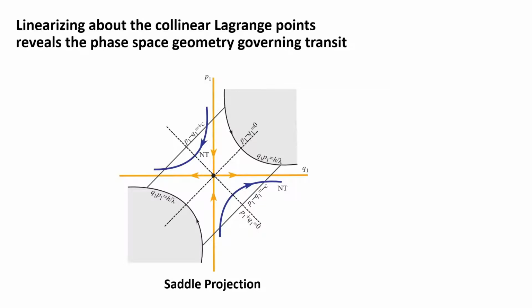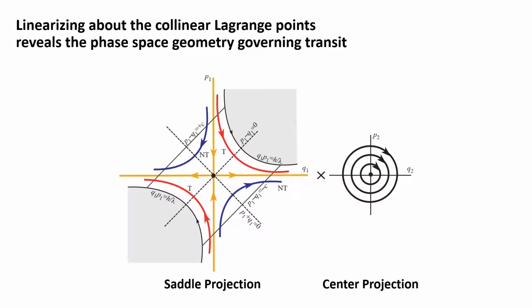On the other hand, something that starts in the 1st or 3rd quadrants will hit both the P1 minus Q1 equals plus C line and the P1 minus Q1 equals negative C line. So therefore, these initial conditions must transit between the 2 realms. So along with the center projection, whose behavior is purely oscillatory, we now have a full picture of the transit and non-transit sets in the linearized region. The results will necessarily extend to the full equations of motion.